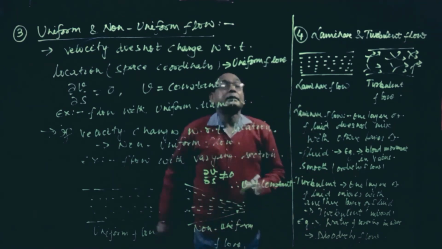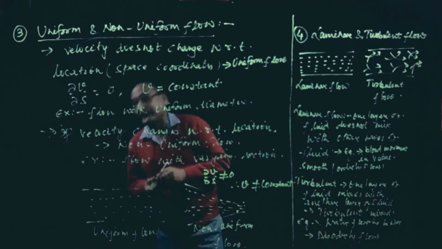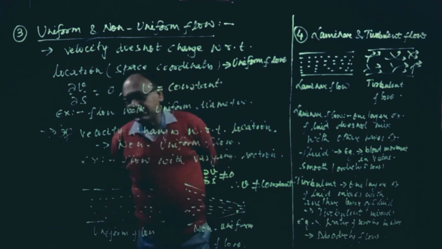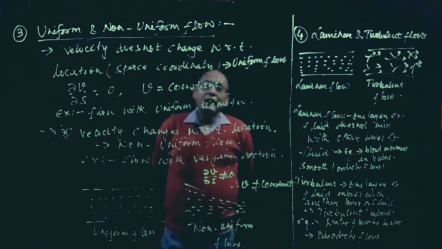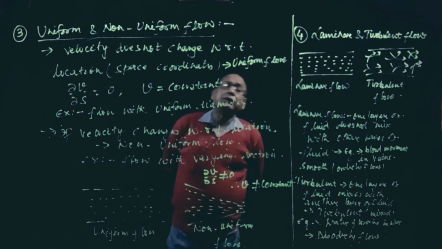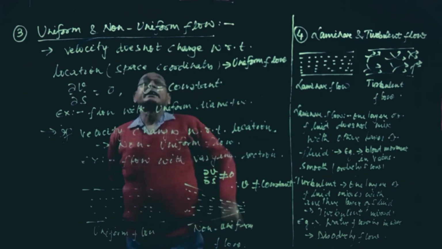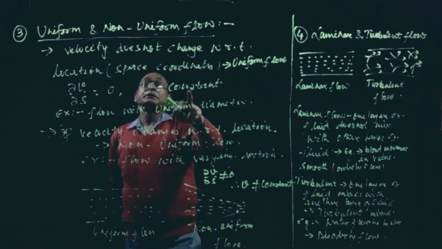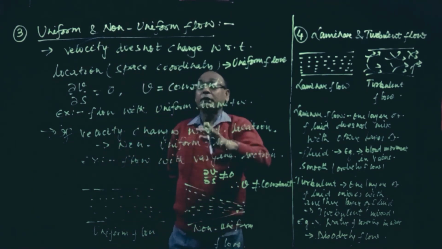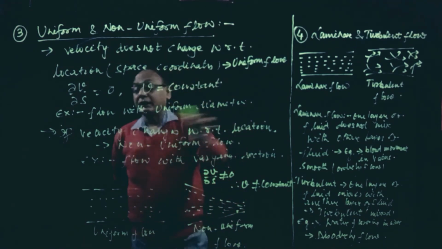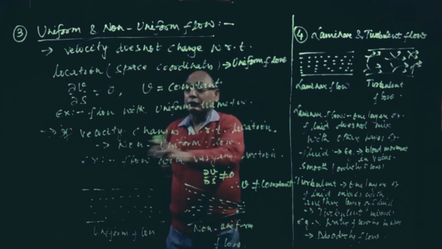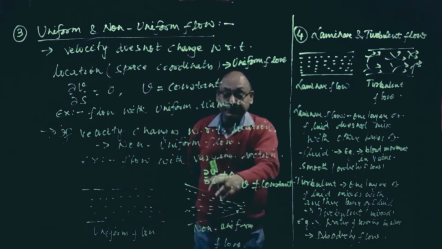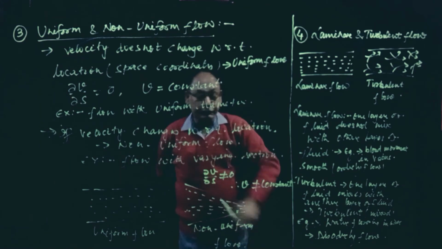Let us sum up what we have studied in this session. Yesterday we discussed one-dimensional, two-dimensional and three-dimensional flow, and also steady and unsteady flow. Today we have discussed uniform and non-uniform flow. Uniform means velocity remains constant, that means velocity does not change with location, like flow with uniform diameter. If velocity changes with respect to location, then that is called non-uniform flow, where dV is not equal to 0, that is, V is not constant.